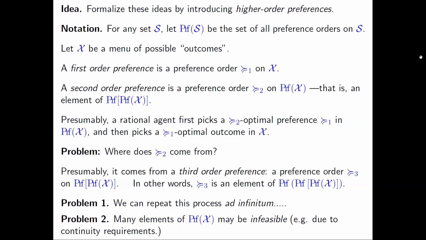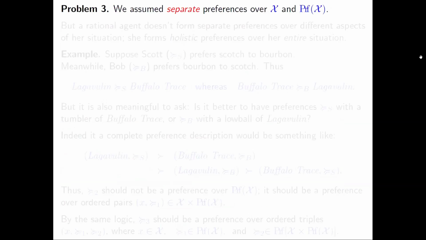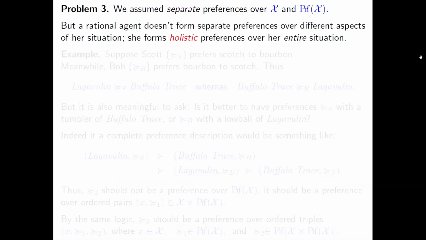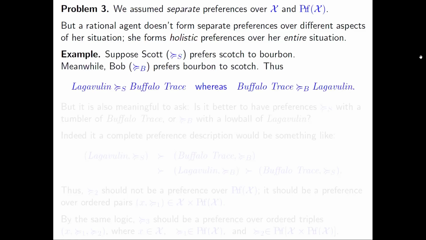But there's a deeper problem, a more conceptual problem with this entire approach, which is that in the example I just gave you, we assumed that there were separate preferences over outcomes and over first order preferences, right? Those are two separate pieces of data, but that's not how rationality works, right? Rational agents do not form separate preferences over different aspects of the situation. They form holistic preferences over the entire situation taken as a whole.